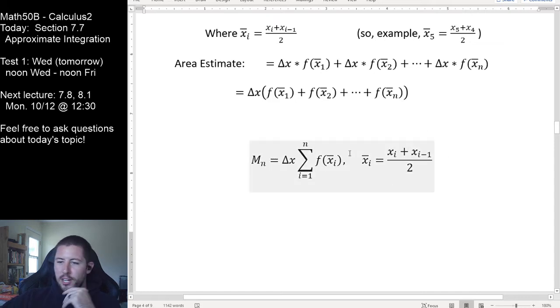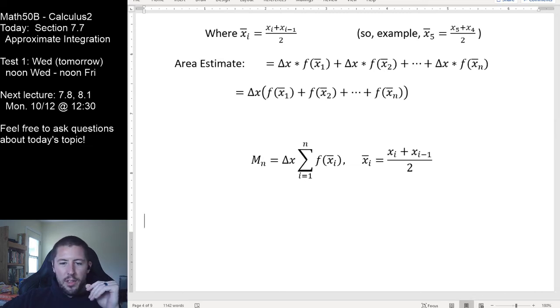And so here's our statement for the midpoint rule. You should recognize that this is nothing distinct from what we're doing with our left and our right hand sums. This is really just doing basically the same exact stuff as we were doing before. We have just computed where our x values are going to be slightly differently.